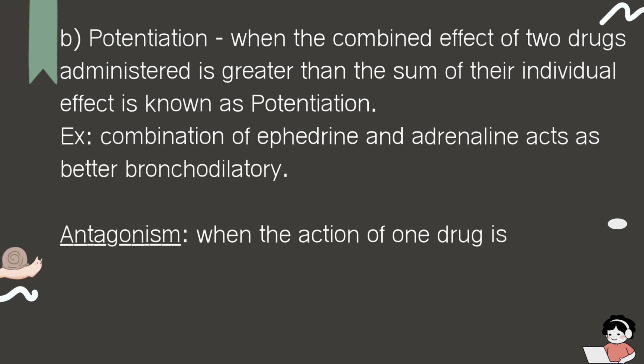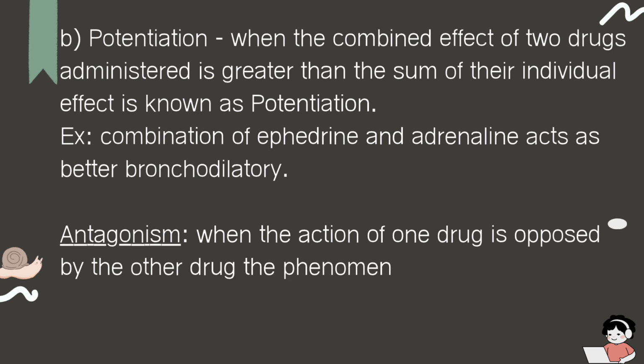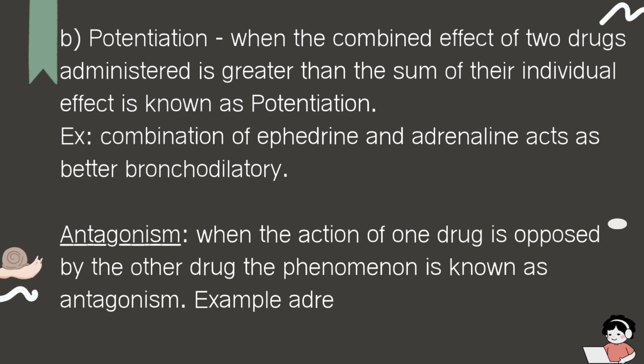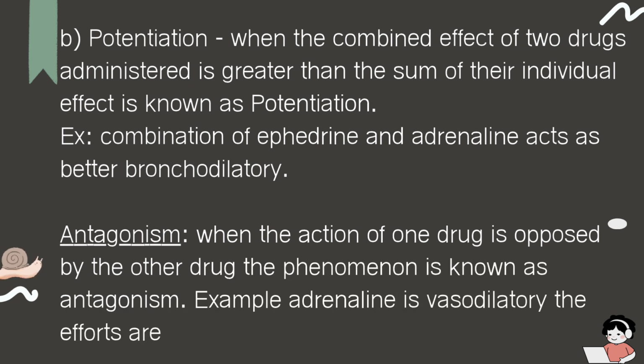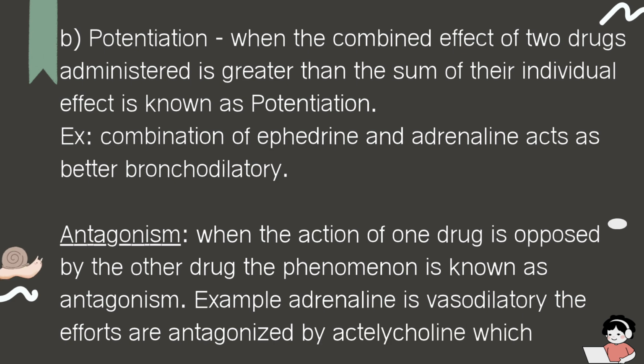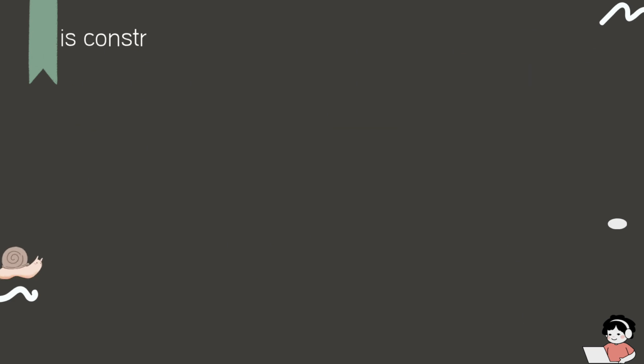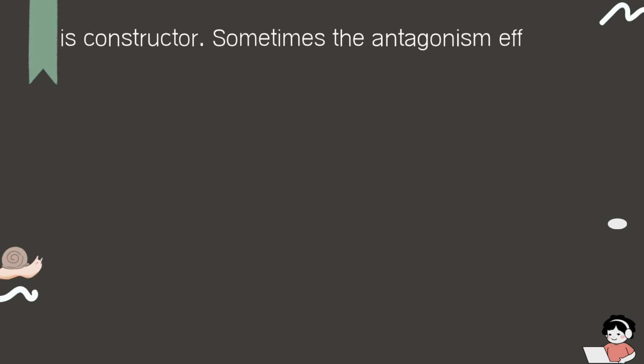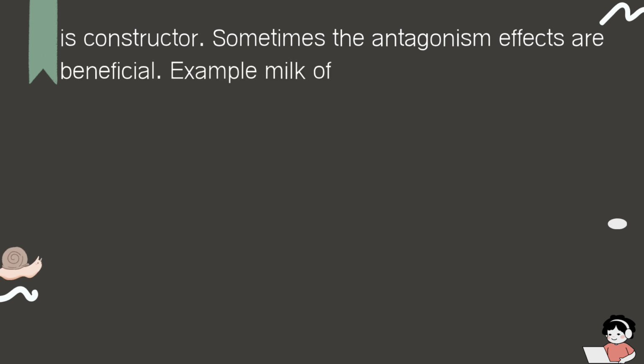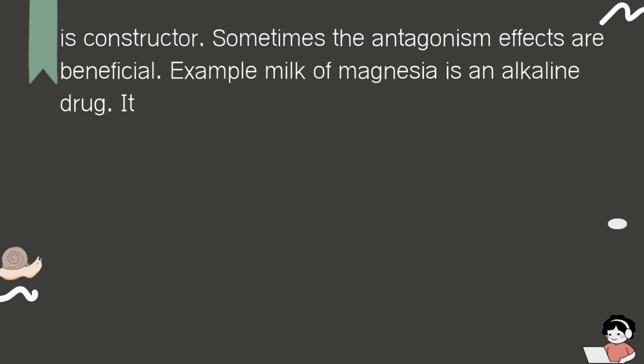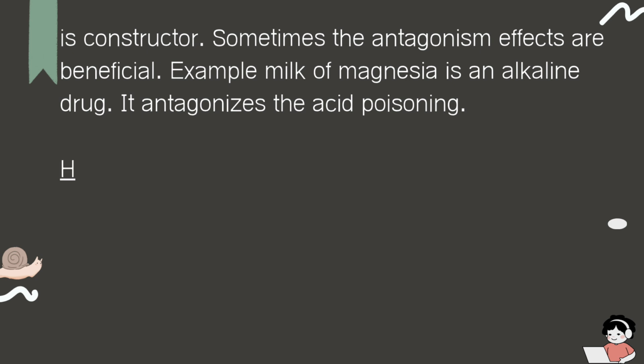Antagonism. When the action of one drug is opposed by another drug, the phenomenon is known as antagonism. Example: adrenaline is vasodilatory. Its effects are antagonized by acetylcholine, which is a constrictor. Sometimes the antagonism effects are beneficial. Example: milk of magnesia is an alkaline drug. It antagonizes acid poisoning.